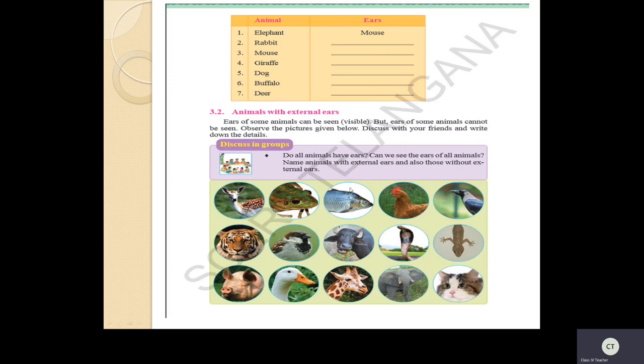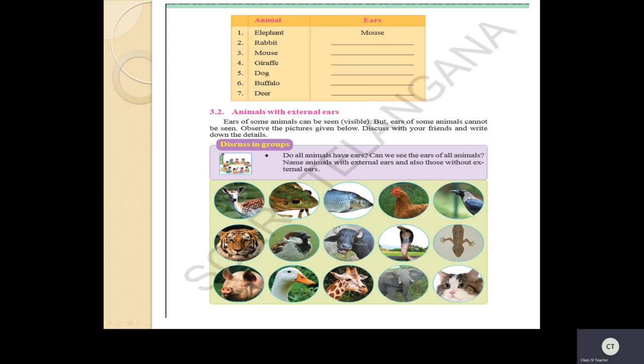So all this we have discussed, children. Are you recalling the topic? Once again, listen carefully. Now, discuss in groups. See these pictures? You have to separate the animals which are having external ears and which are having internal ears. Okay? So, just observe this picture.